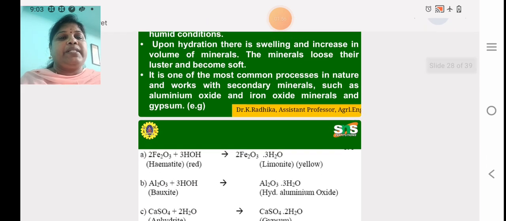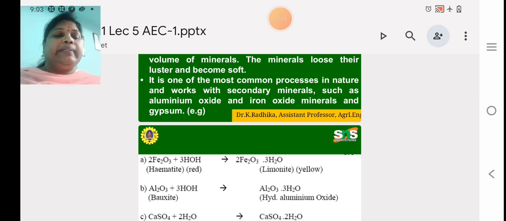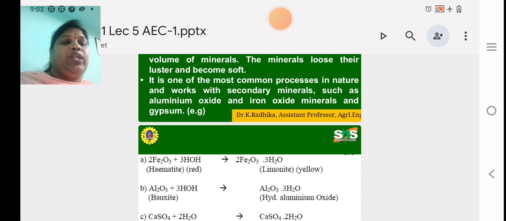Let us see one example. Iron oxide Fe2O3, another name is hematite. Hematite is red in color. When it combines with water, H2O, it gives rise to limonite, Fe2O3.3H2O, which is yellow in color. So the color of the mineral is also changed. Red hematite, with some water molecules added, automatically changes to yellow. So Fe2O3 adding with H2O gives Fe2O3.3H2O, limonite, yellow in color.